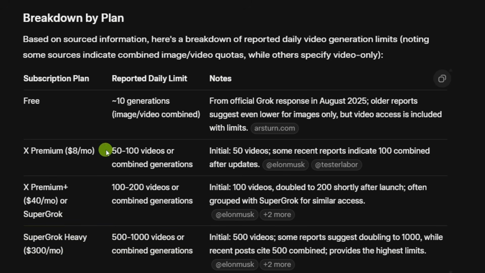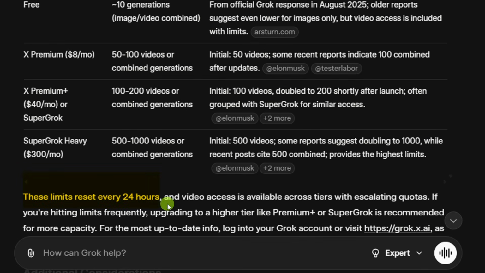And this range here, the lower numbers and the higher numbers, what it was saying is that initially it was these lower limits, and that was in August. Then apparently at some point later, there were some people posting that the limits had doubled to these higher numbers. Grok says these limits reset every 24 hours, and it seems to think it's on a rolling 24-hour basis. I don't know.